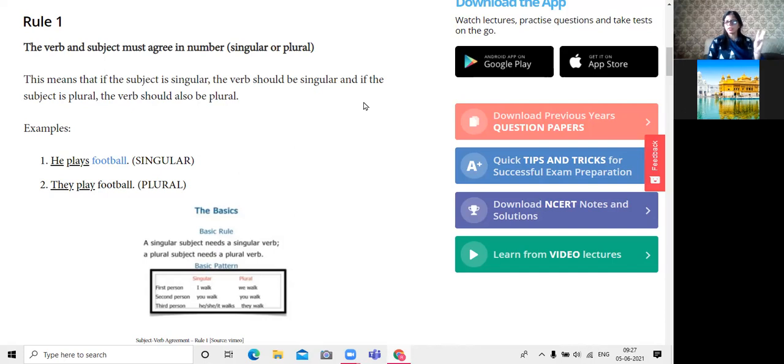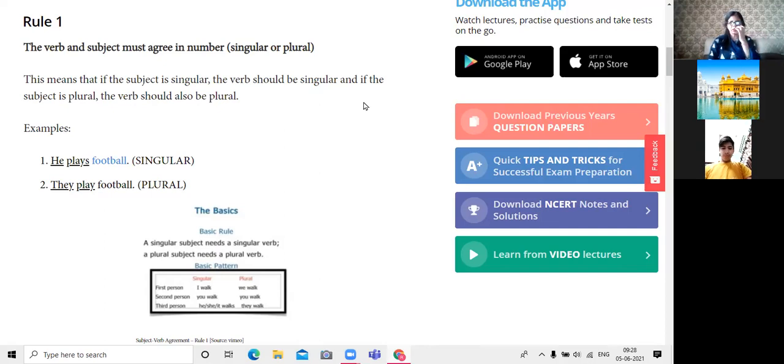are I, we, right? And with I and we, what do we use? Singular form of verb. Okay. So with I and we, we use singular verb, right?